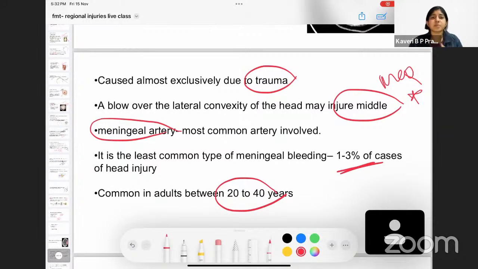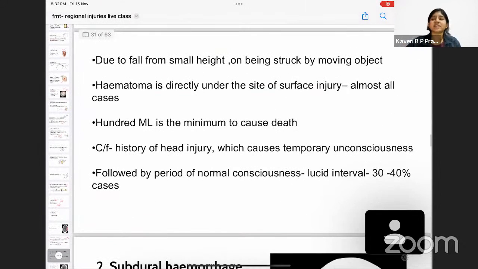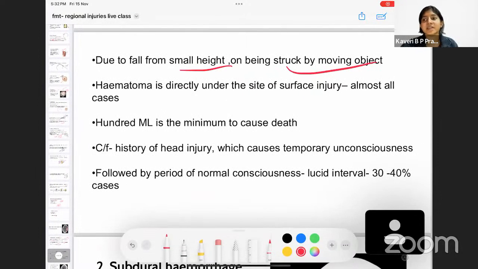For example, a road traffic accident or being hit by a cricket ball, these are high velocity injuries which could cause extradural hemorrhage. It is arterial in nature. It could be seen in a fall from a height or being struck by a moving object.